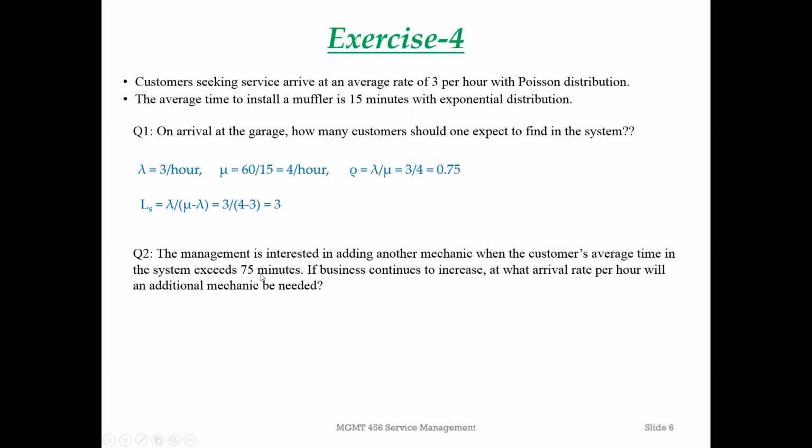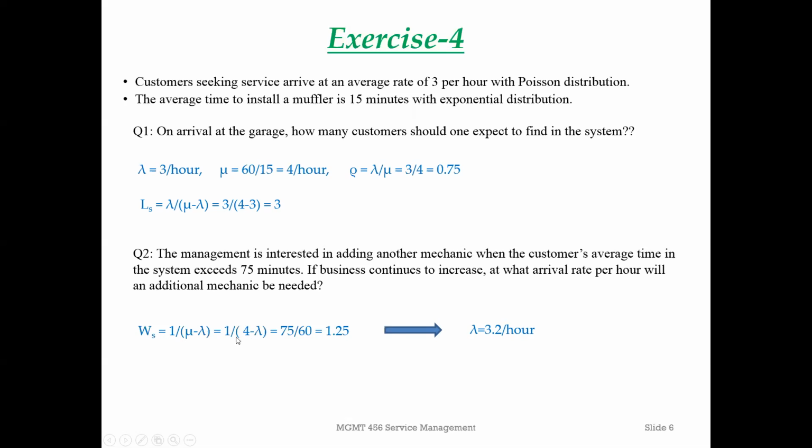So what is the average time in the system? Average time in the system is WS. This is the formula: WS is equal to 1 divided by mu minus lambda. For this particular question, WS is a known number, given information, and mu is also given. Lambda is unknown. So given WS and mu, we plug in the values and solve for lambda.